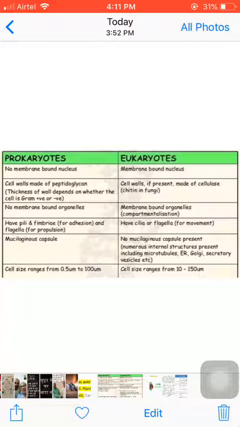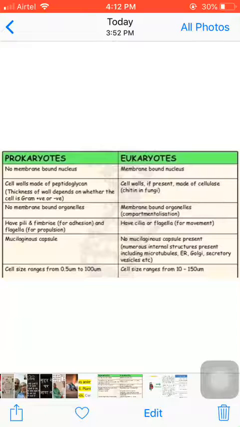Organisms whose body is made by a single cell are known as unicellular organisms. These organisms are very simple in structure. Example of a unicellular autotroph organism in plants: Chlamydomonas. Chlamydomonas is an alga. It is green in color because of the presence of chlorophyll. That is why it comes under unicellular autotroph. In heterotroph, unicellular plant, yeast. Yeast comes in fungi, and you know in fungi chlorophyll is absent.